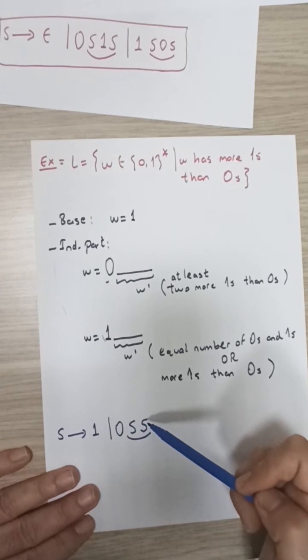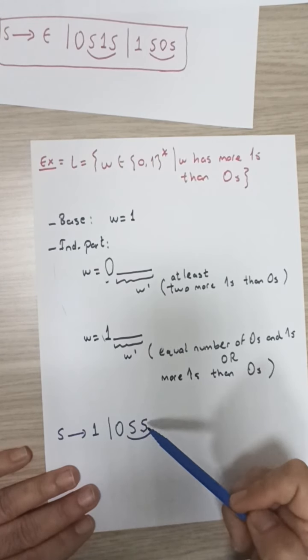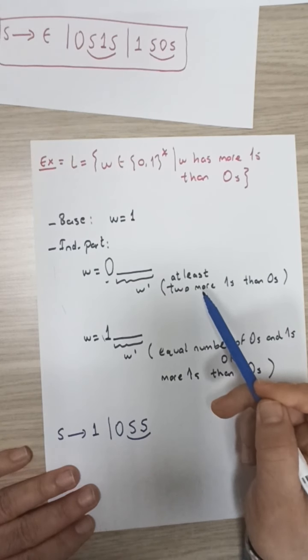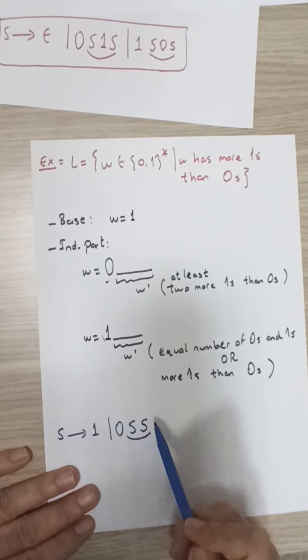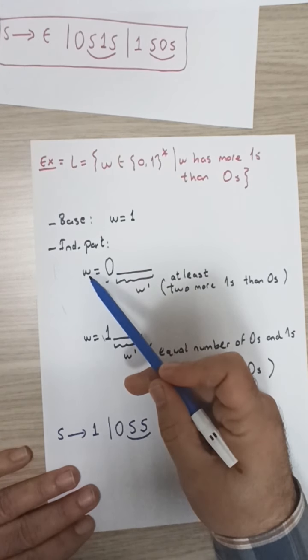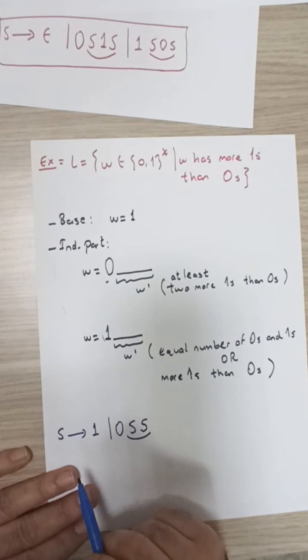Again, in the second S there's at least 1 more ones than zeros. So in S and S combined there's at least 2 more ones than zeros, which tells us that in the string 0SS we will be able to generate all such strings W that belong to the language and that start with a 0.